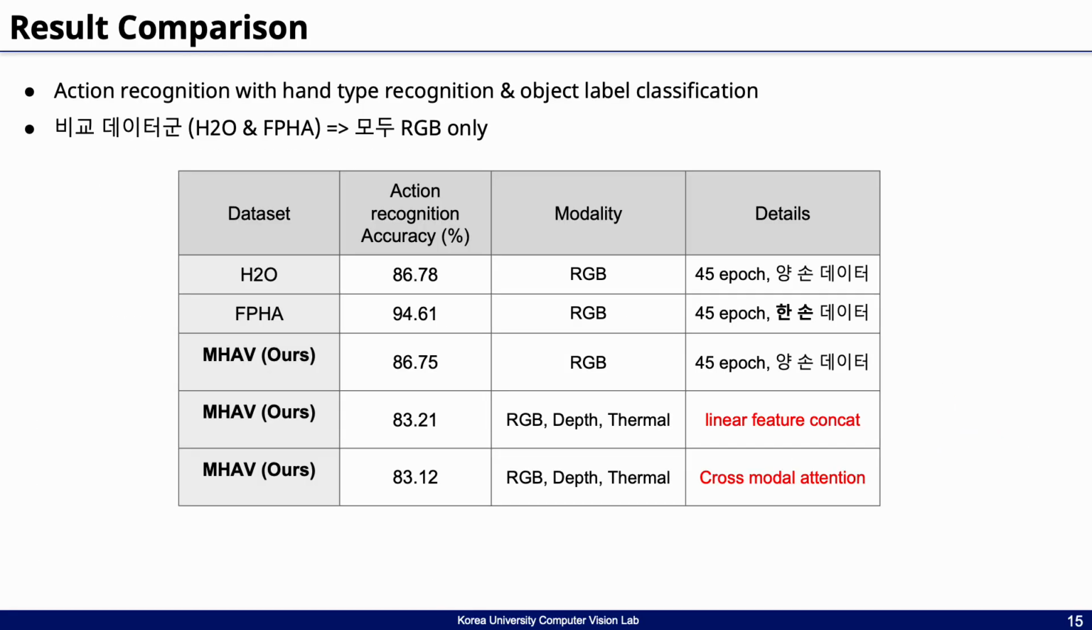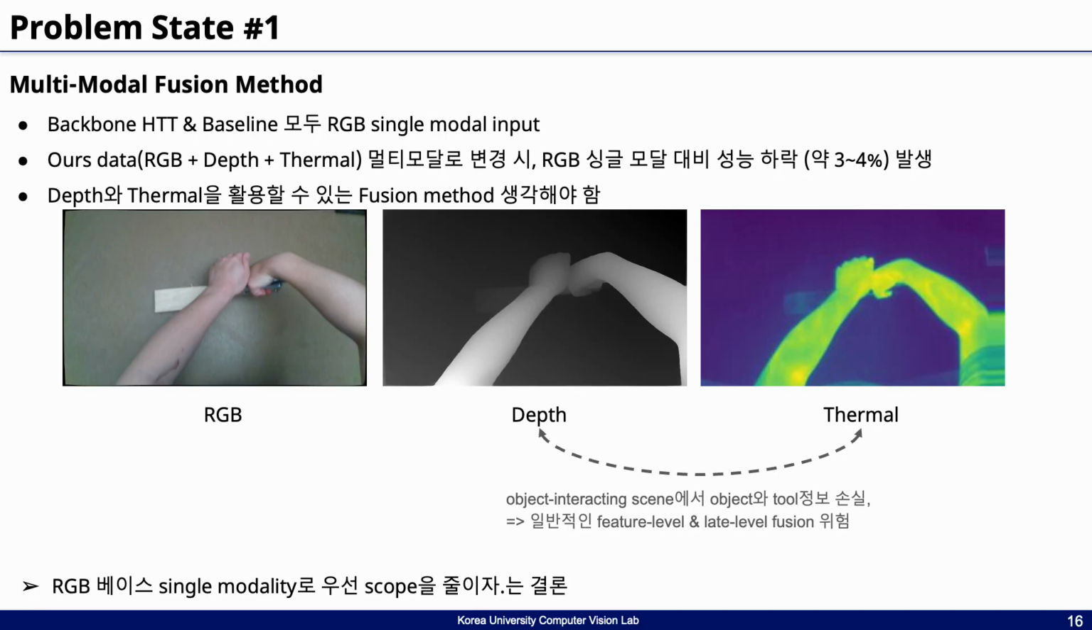This slide shows a comparison of action recognition performance across different datasets and baselines. Unlike existing RGB-only datasets like H2O and FPHA, our MHAB dataset features a multimodal setup that includes not only RGB but also depth and thermal data. However, we observed that simple fusion strategies such as linear concatenation or cross-modal attention actually led to performance degradation. This highlights the need for more effective strategies to integrate multimodal information.